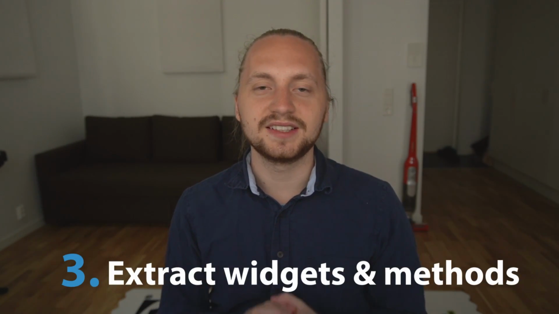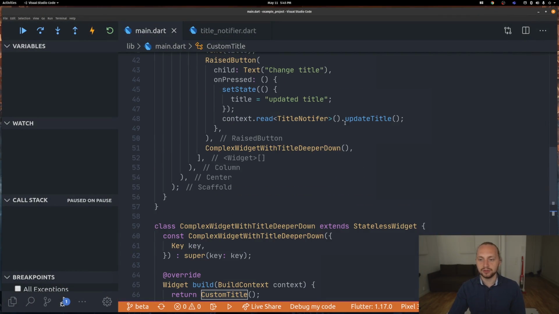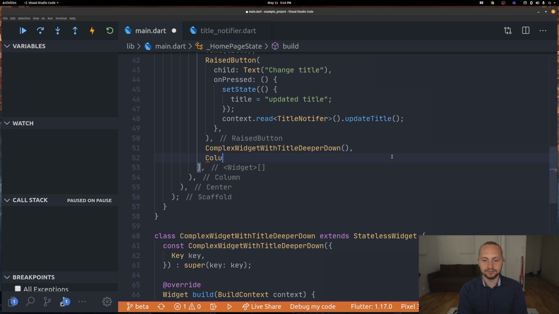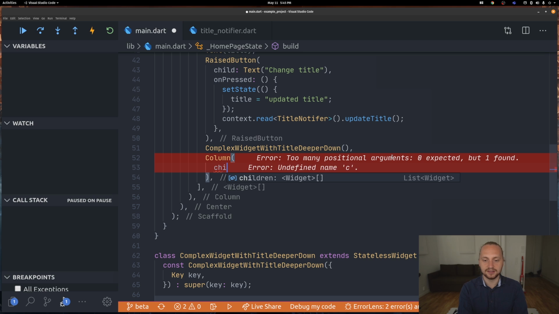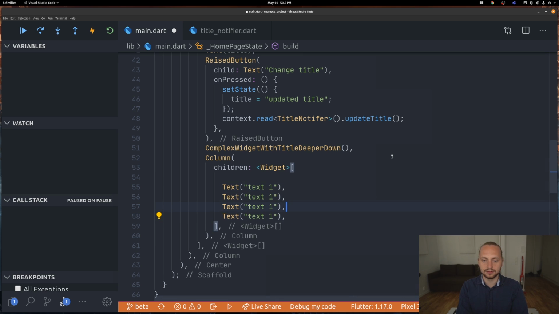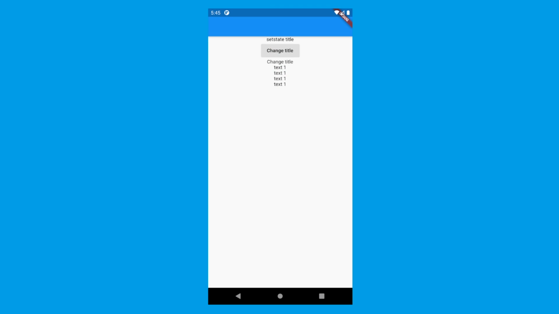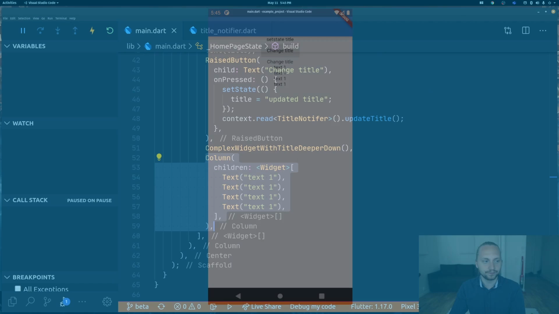So the third thing is actually learning to extract widgets and methods. To give a very basic example, we can have a column, and this column can contain, for example, text1, text1, text1, and text1. That would give us just a widget with multiple texts in it. If we show that, we can see that we have text1, text1, text1, and text1.